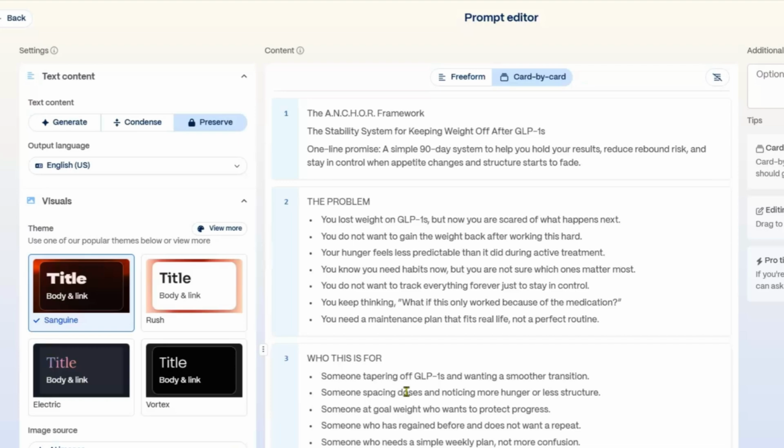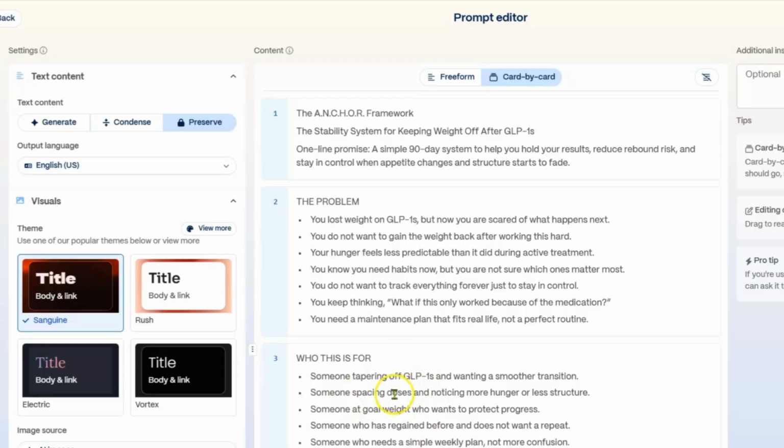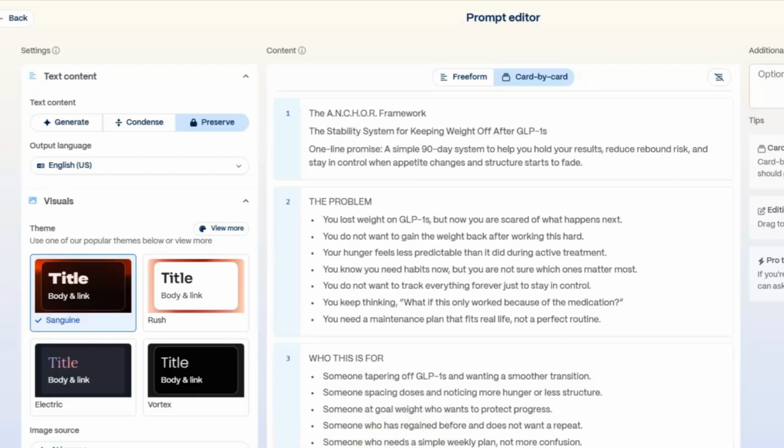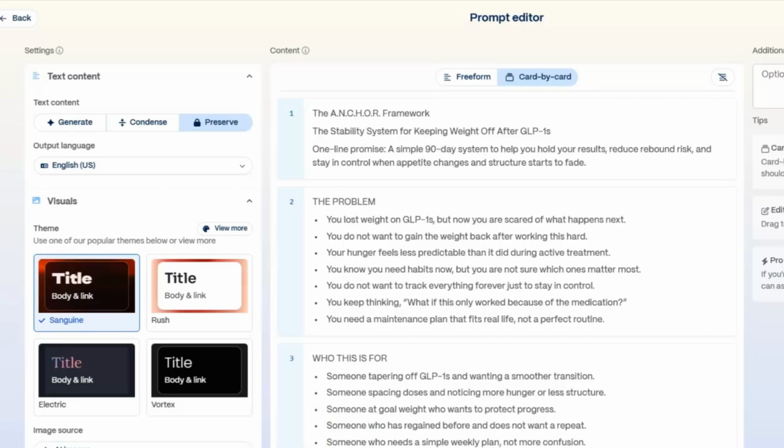What I'm trying to say, if it won't let you do 18, I think as a premium member, you can do up to 20 cards. Or I'm not sure, to tell you the truth. But I do have a paid membership, so I know I can do at least 20. So let's generate this right now, and I'll show you how fast this is. It's going to take this and turn it into a product that is sellable online.